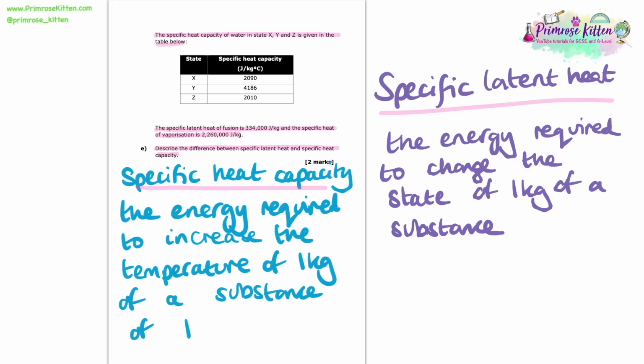Both definitions are referring to 1 kilogram of a substance. It's just that specific latent heat is looking at the energy required to change the state, whereas specific heat capacity is looking at the energy required to increase the temperature by 1 degree C.